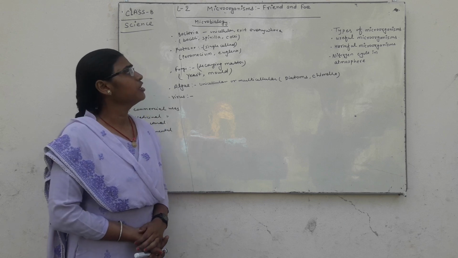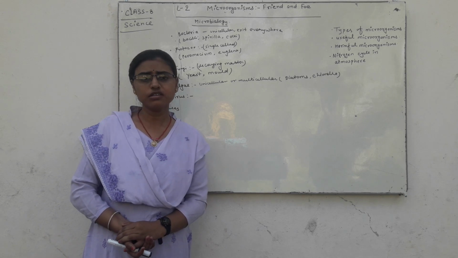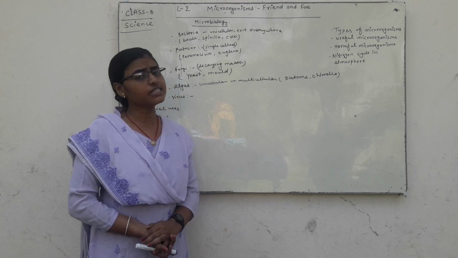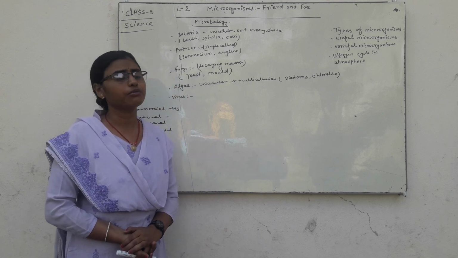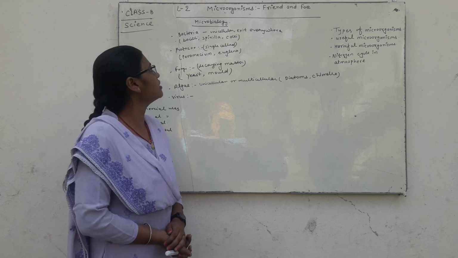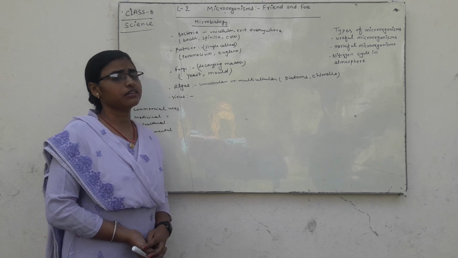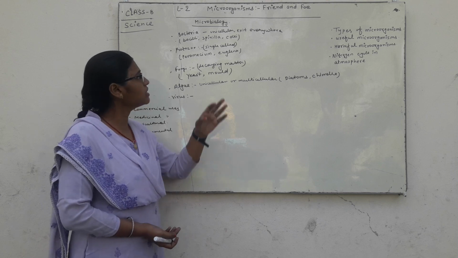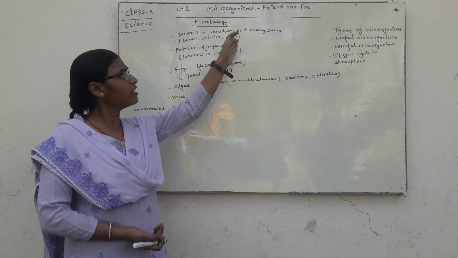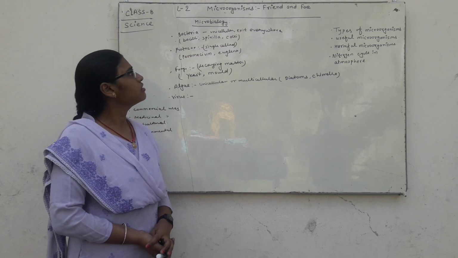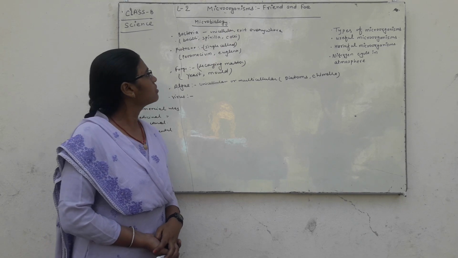Bacteria is a unicellular organism which exists everywhere. And there are many types of bacteria: bacilli, spirilla, and cocci. These are examples of bacteria.